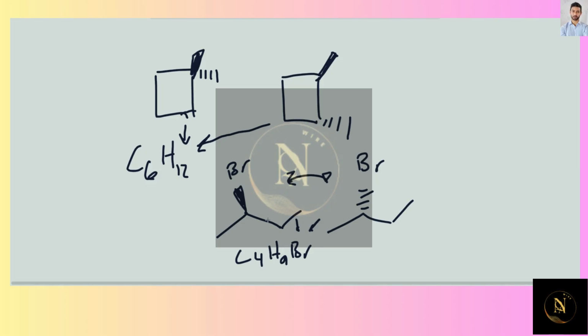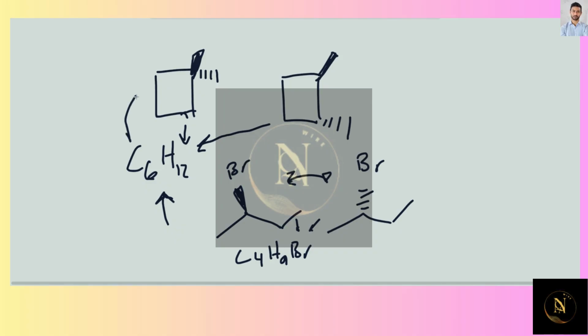If you say something's a constitutional isomer, that's usually because it's not a stereoisomer. Otherwise, you just say it's a stereoisomer. So what we're asking is, we can tell that they're at least constitutional isomers. The question is, are they also stereoisomers? Are they constitutional isomers, identical, stereoisomers, which would also make them constitutional isomers, or just flat out different compounds?